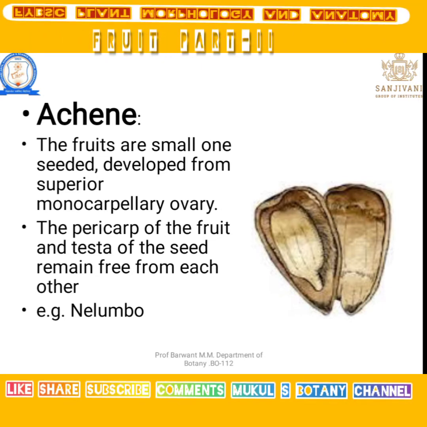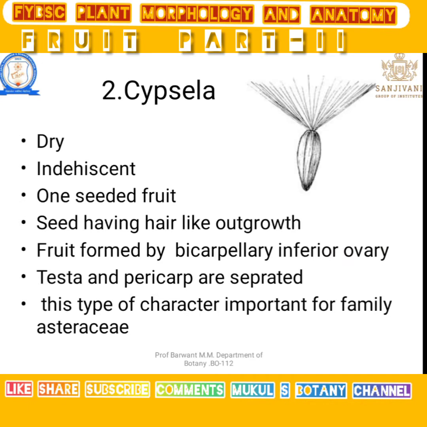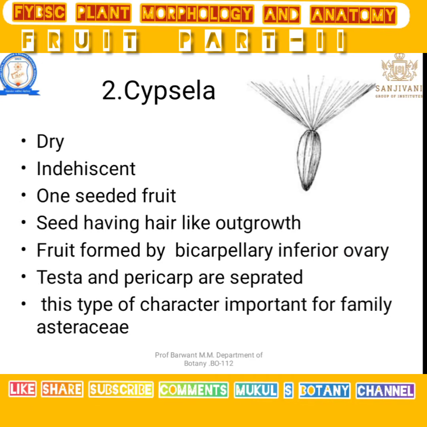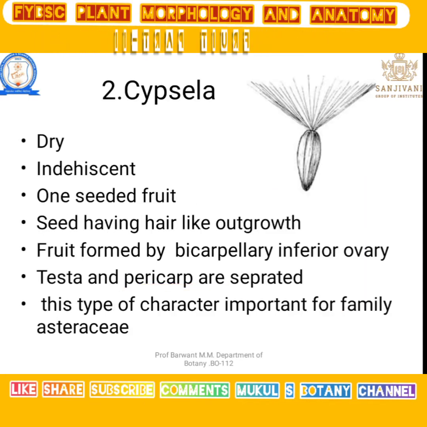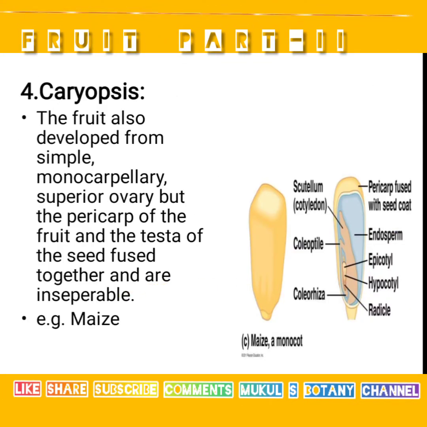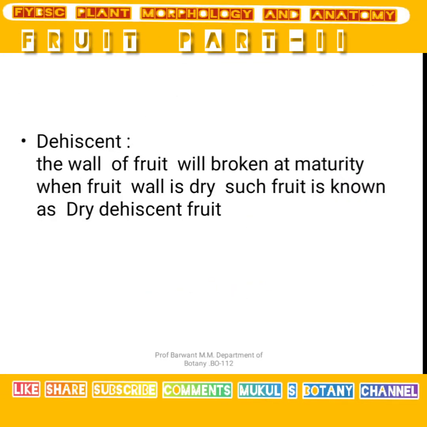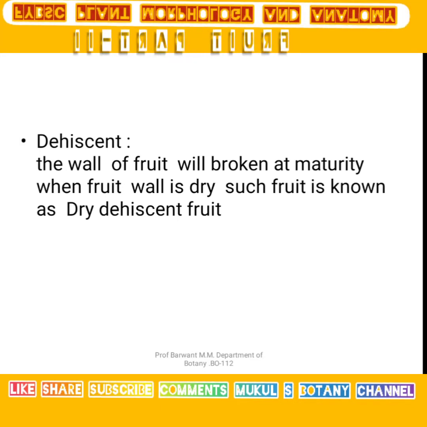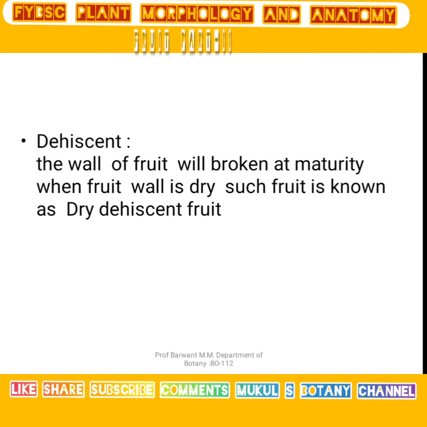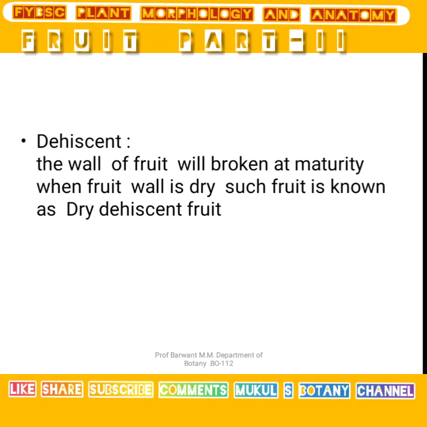That character is different. Cypsela and achene have similar characters. You can draw a chart, write the characters in it, and easily remember which have the same characters.